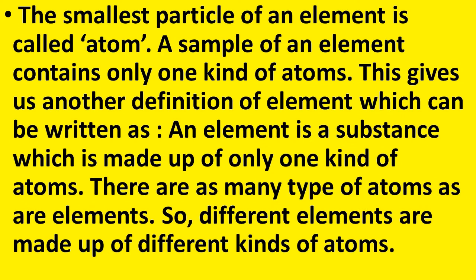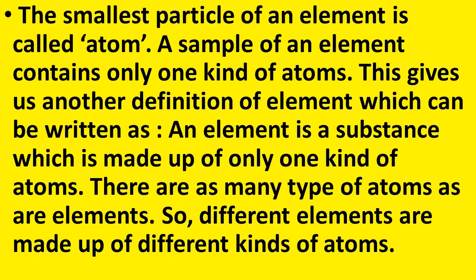Therefore, based on this knowledge, we can define the element as the substance which is made up of only one kind of atoms. Previously, when I defined the term element, I told you that element is a pure substance. It means that it is made up of only one kind of atom. There are as many types of atoms as there are elements. So, different elements are made up of different kinds of atoms.